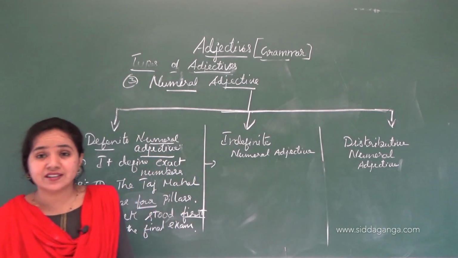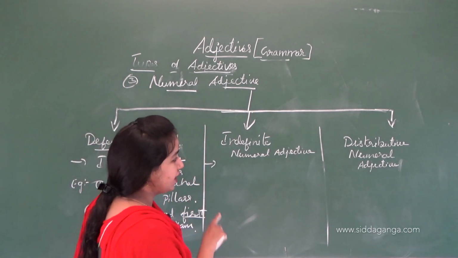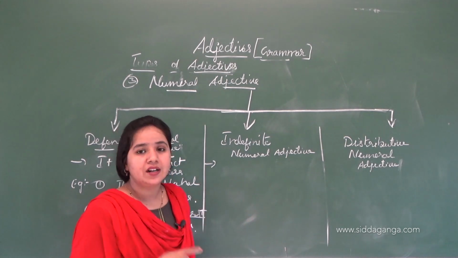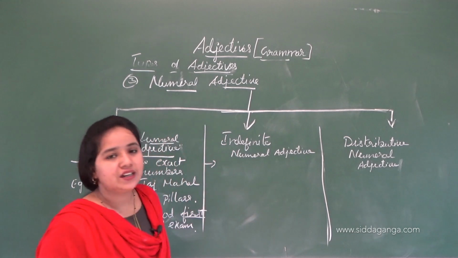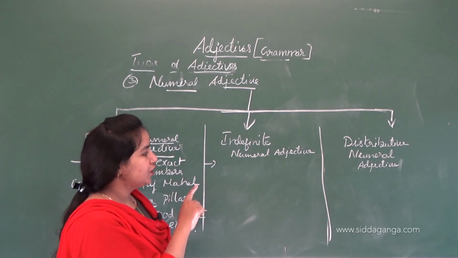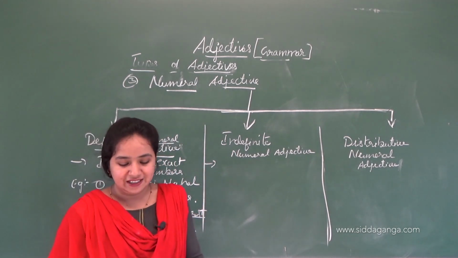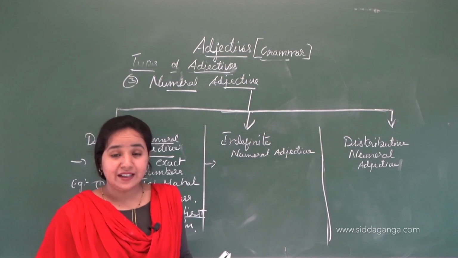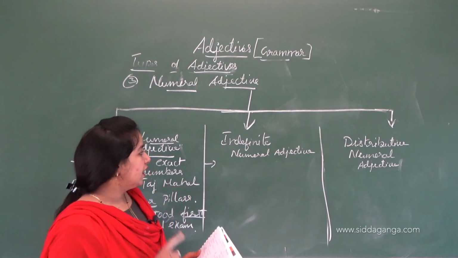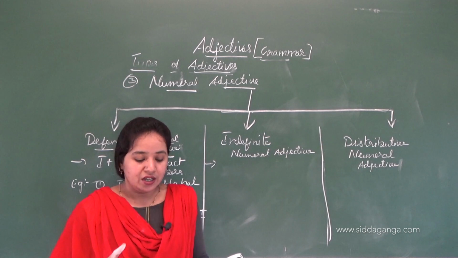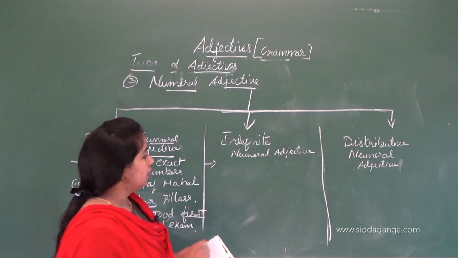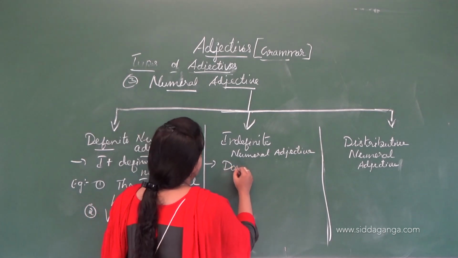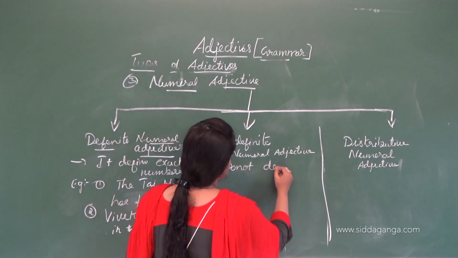Guys, sorry for this. Whatever I said here is for the distributive numeral adjective. So this is not the definition of this, okay? The definition of the indefinite numeral adjective is that it does not denote the exact numbers.